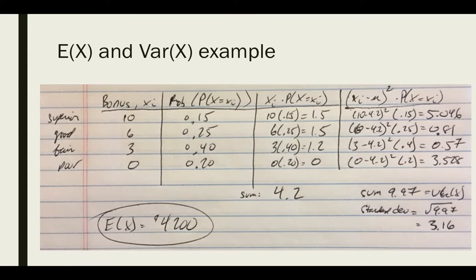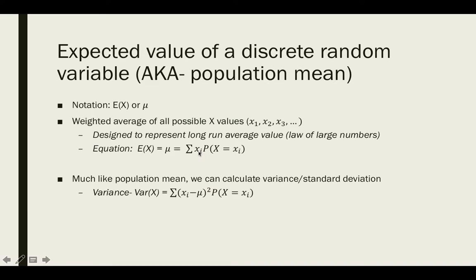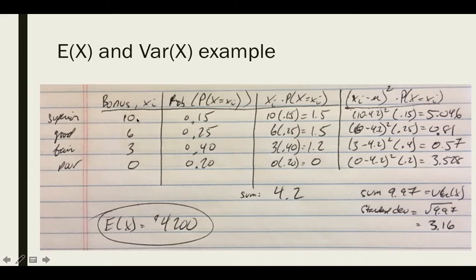So what we can do, using the formula that we discussed, is look at each data point, multiply it by its probability, and then add those up. So if I have a $10,000 bonus, the probability of me getting that bonus is 0.15. So the product of those two things is 10 times 0.15, or 1.5. And we can do this for every one of these different data points. So 6 times 0.25, then 3 times 0.4, and then 0 times 0.20 is just 0. The sum of all of those is 4.2, which gets me my expected value.